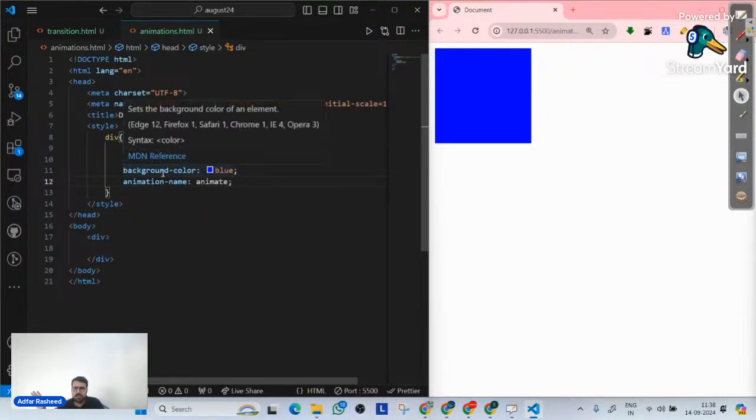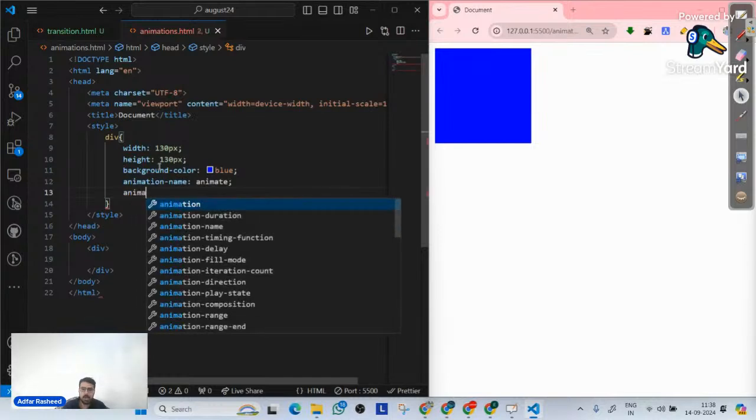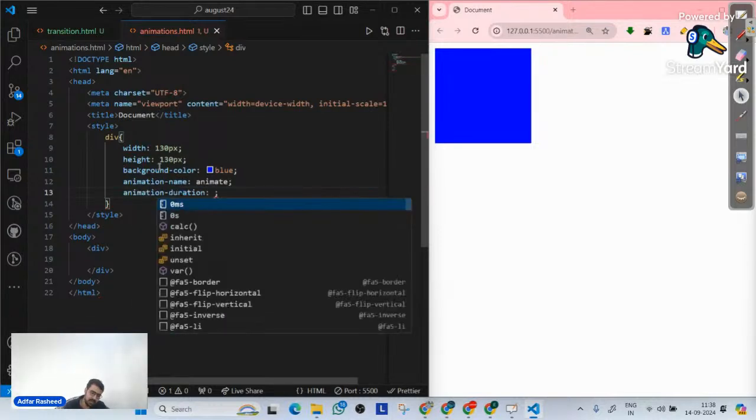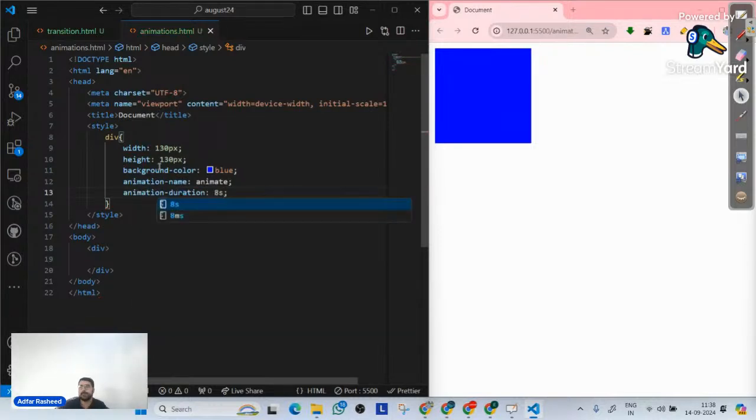Then the second and most important thing, these two properties are mandatory. If you do not use these two properties, your animation will not be implemented, doesn't matter what you do. Number one is the name of the animation so that you can target it and make the animation work. The second thing is the duration, for how long you want this animation to be implemented. For that, we have another very important property called animation-duration. So let's suppose the animation duration is 8 seconds.